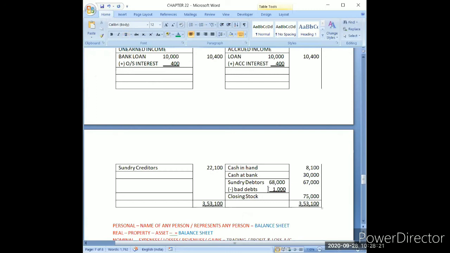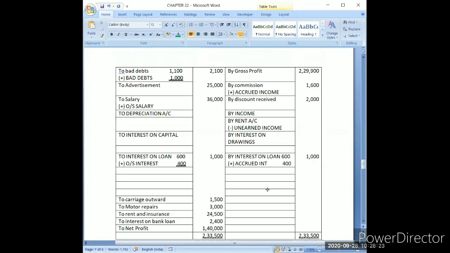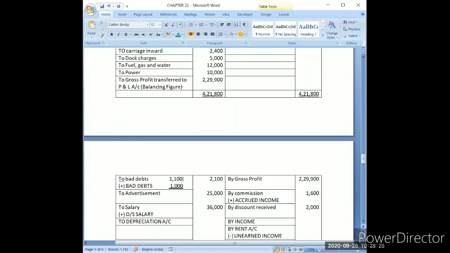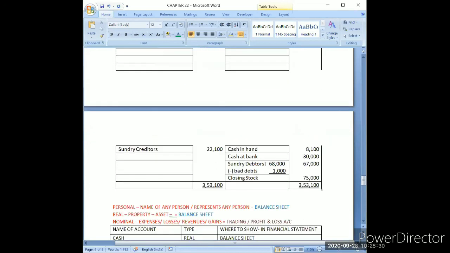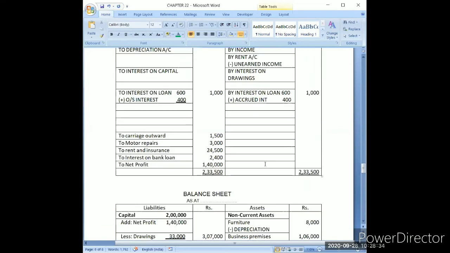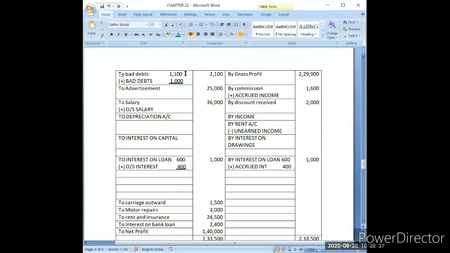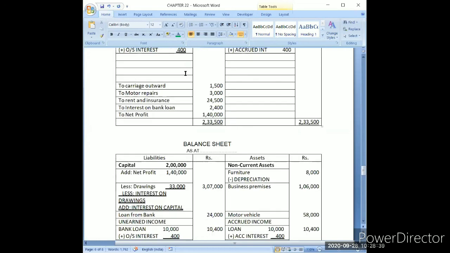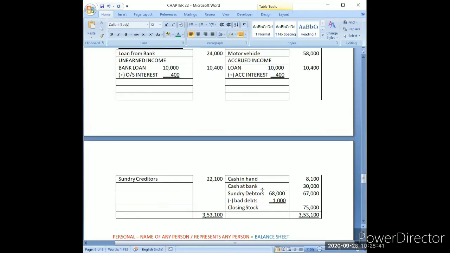Here is one confusion students sometimes face. You may check one more thing, that this 1,100 has not been deducted from the debtors. Are you able to see this point? I have to scroll the screen. This 1,100 rupees of bad debts has not been deducted from the debtors account. Are you able to observe this point? I will tell you the reason, but let me confirm whether you are able to observe this point.